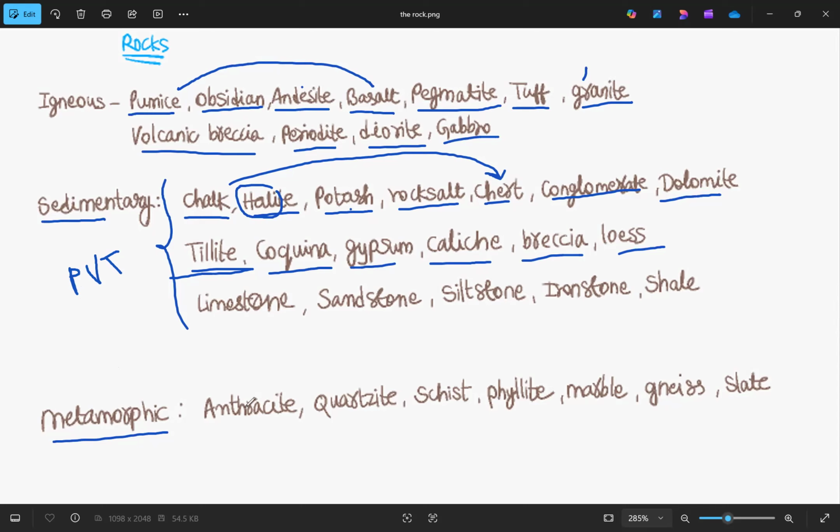Now we'll try to learn some of the metamorphic rocks. The first one is anthracite, then quartzite, schist, phyllite, marble, gneiss, I don't know its pronunciation, and slate. So these are all the metamorphic rocks: anthracite, quartzite, schist, phyllite, marble, gneiss, slate. With this, we have completed the topic.